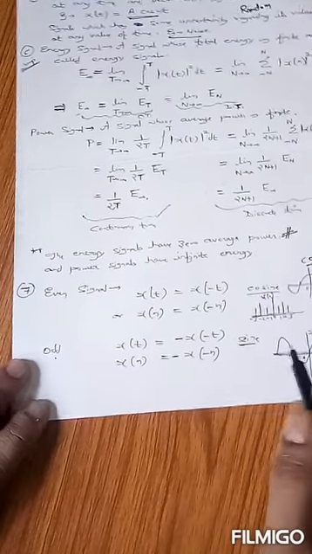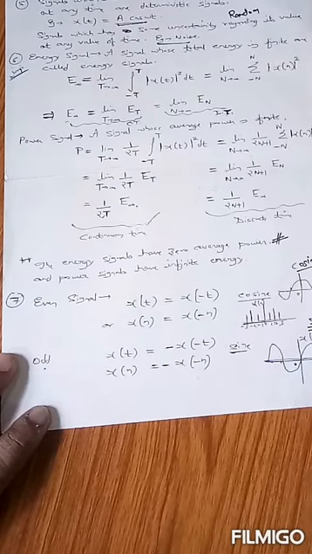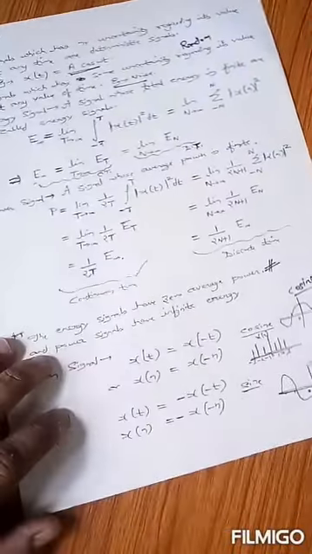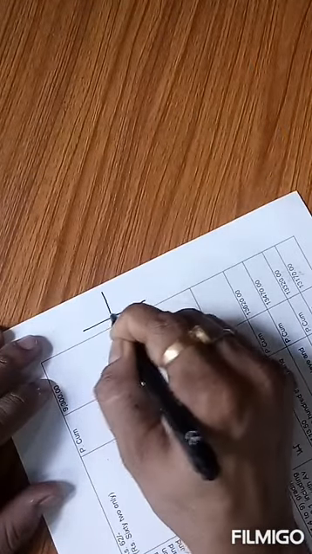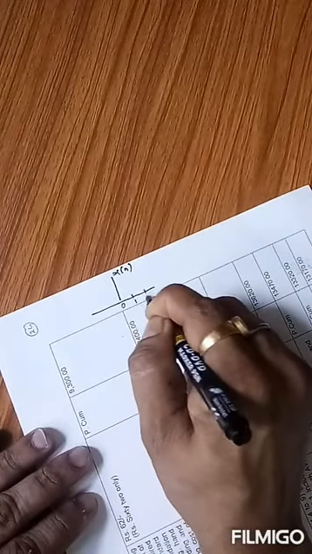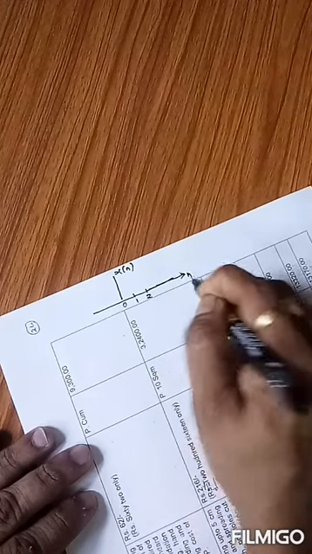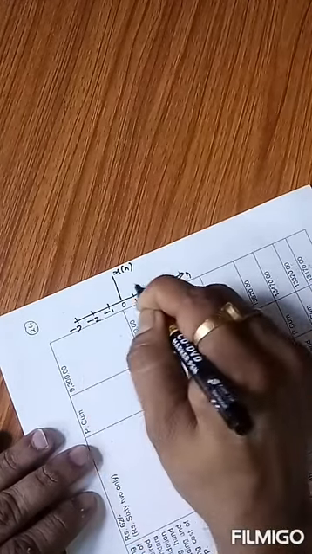A discrete time example of an even signal can be easily defined here. Let me show you. Suppose this is x[n], with n equal to 0, 1, 2 like this, and -1, -2, -3.